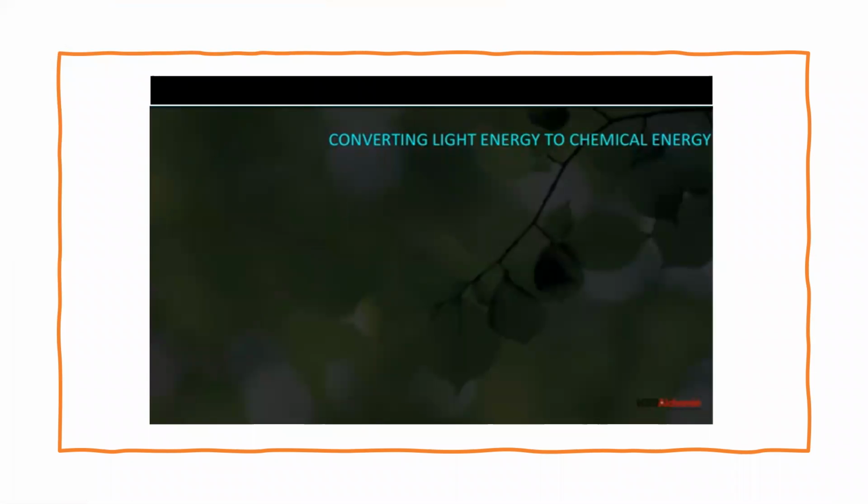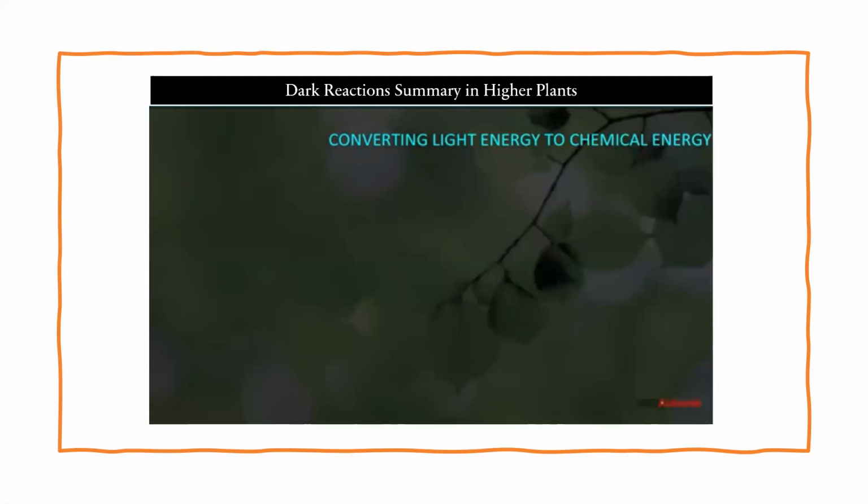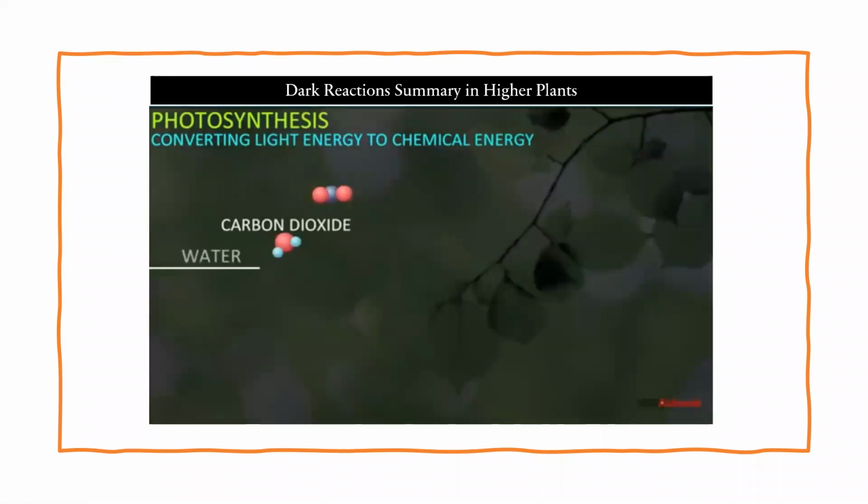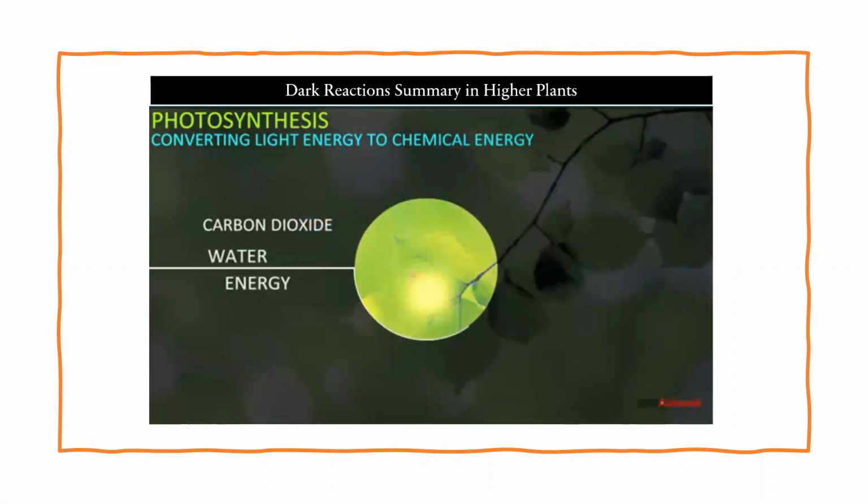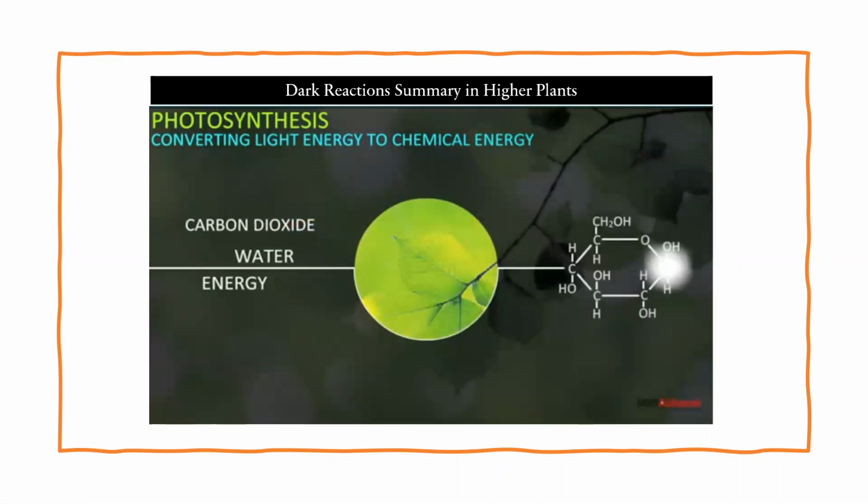Okay, so let's summarize how light energy is converted into carbohydrates in plants. Let's focus on the biosynthetic phase in plants. As we know, carbon dioxide and water are the raw materials.